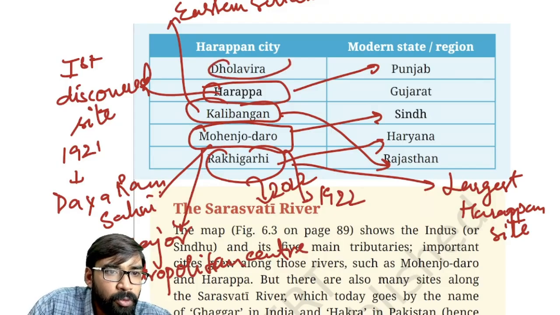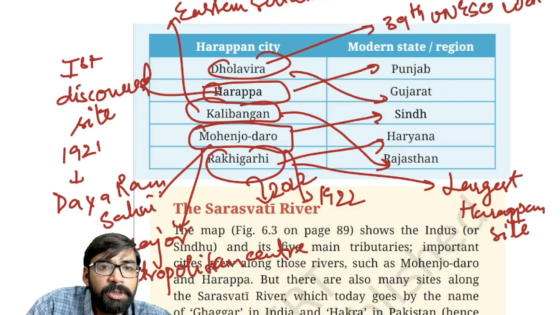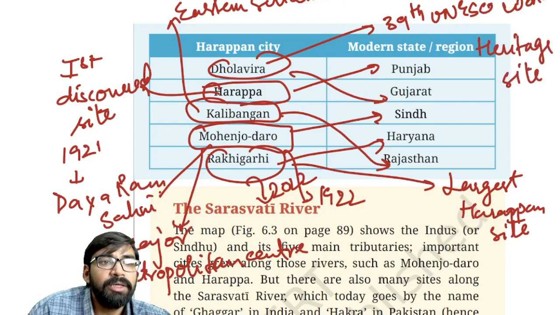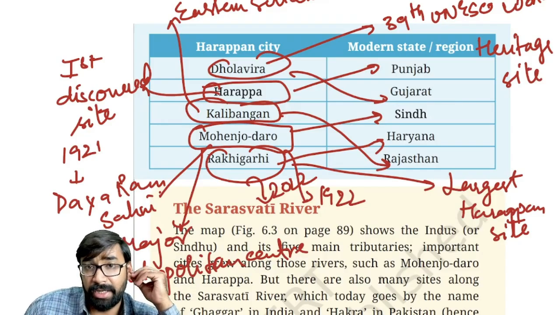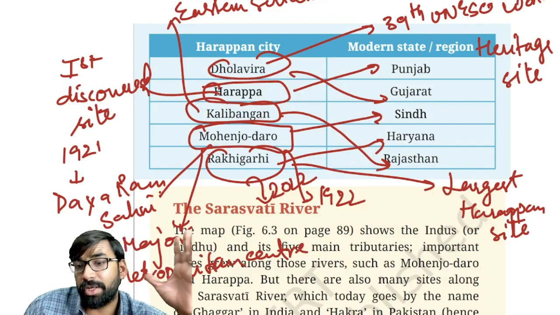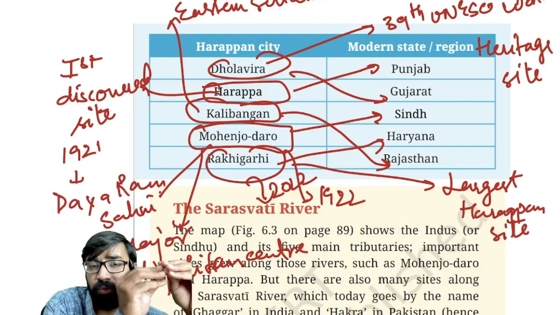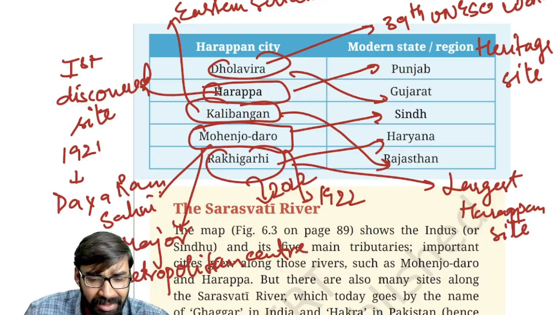Dholavira is in Gujarat, and Dholavira is also the 39th UNESCO World Heritage Site. Fine. Dholavira is the only city divided into three parts. We'll discuss these. Clear? And Dholavira is also the site for a water reservoir. This question was already asked in the UPSC prelims examination.